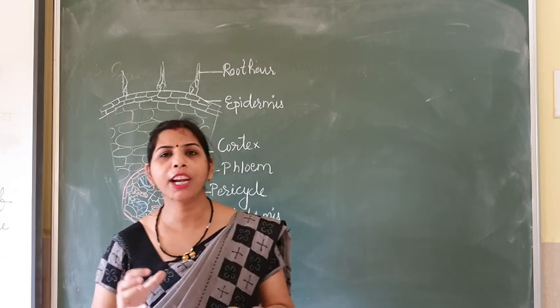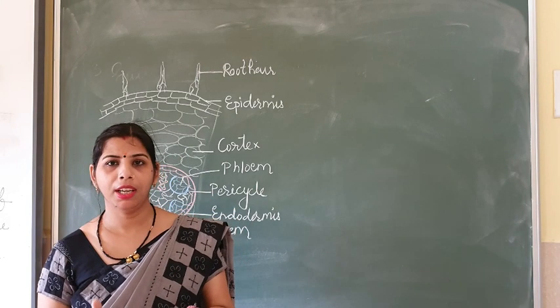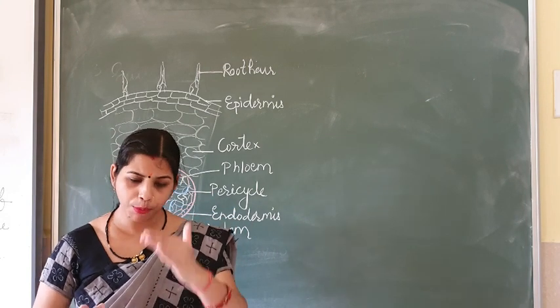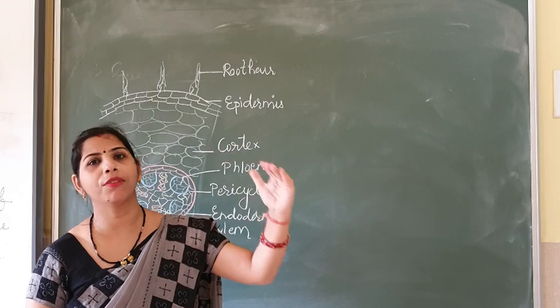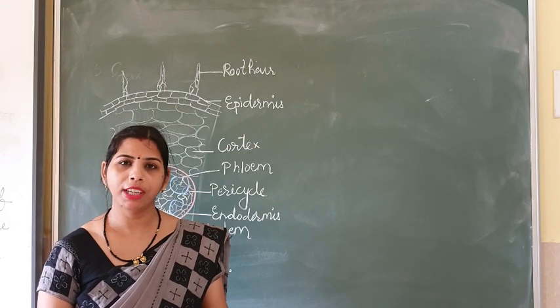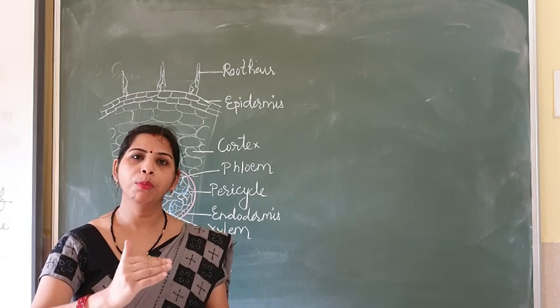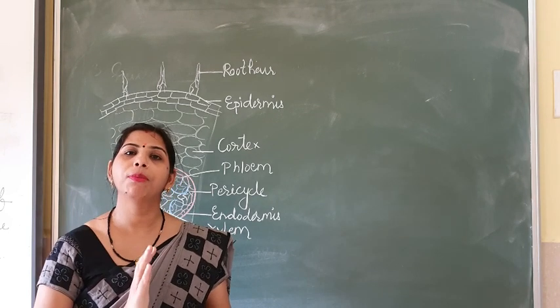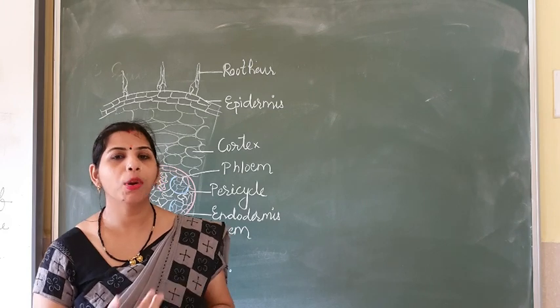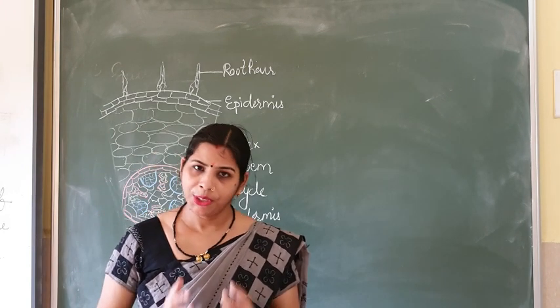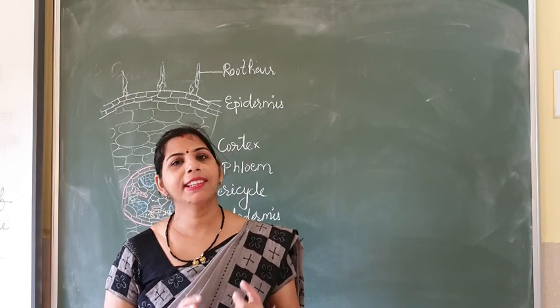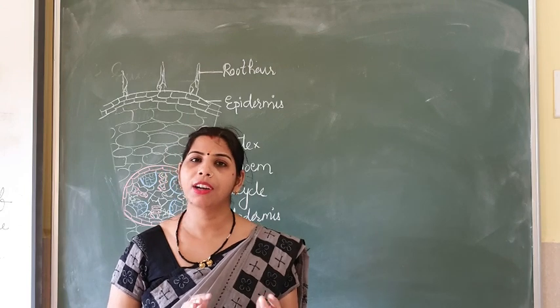So how is that water moving from the soil to the upper part of the plant? You are watering the roots in the soil, but that water moves to all parts of the plant. How does this process happen? That process happens by transportation.